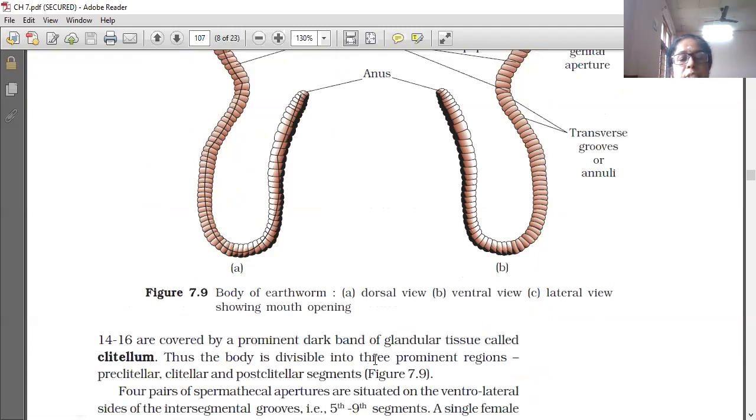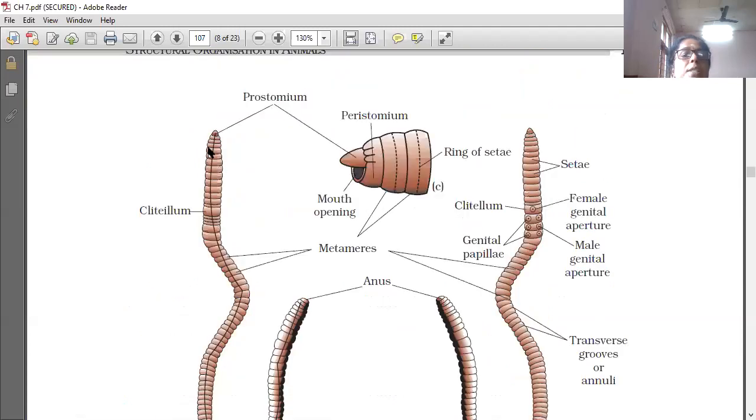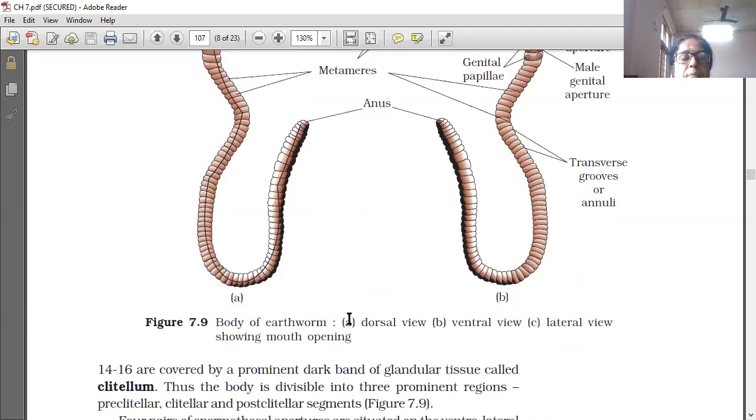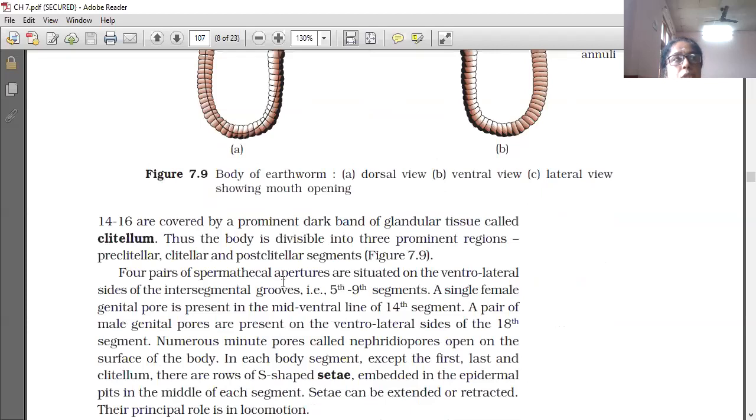Thus the body is divisible into three prominent regions. The body before the clitellum is called the preclitellar region. This is the preclitellar region, and then the clitellar region. Then after the clitellum it is called the postclitellar region. Post means after. So the body is divisible into three prominent regions: preclitellar, clitellar, and postclitellar.